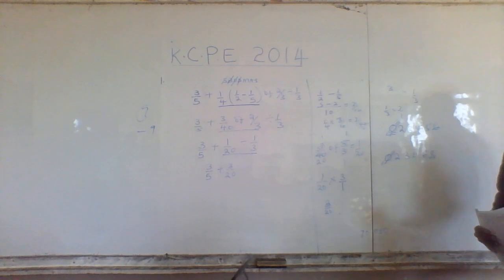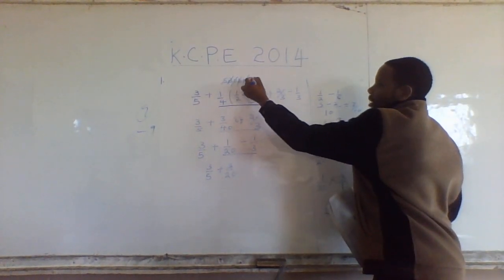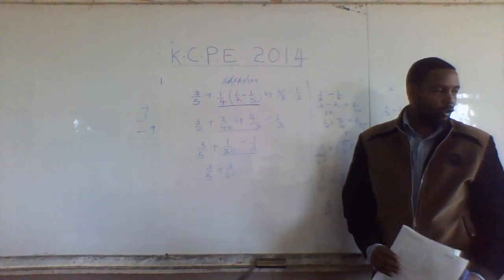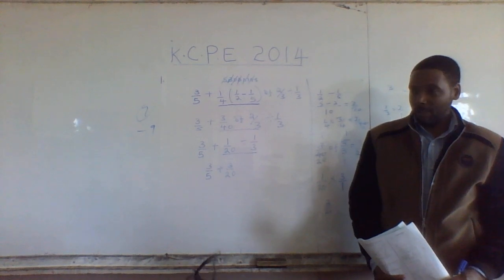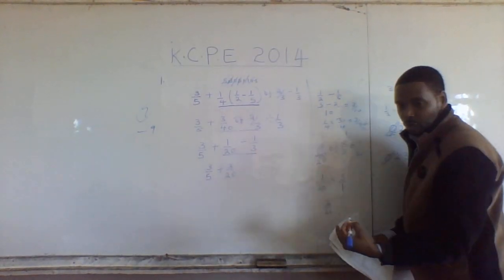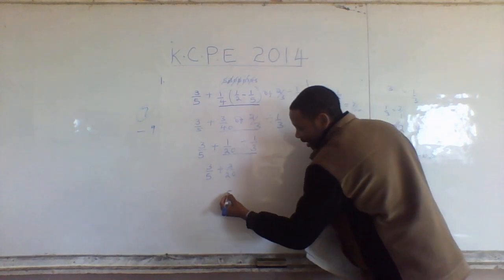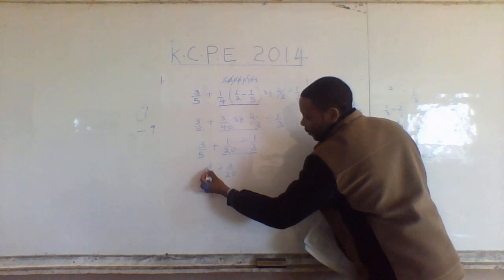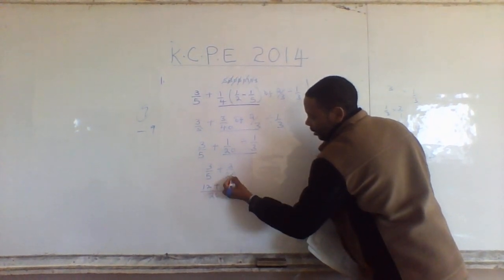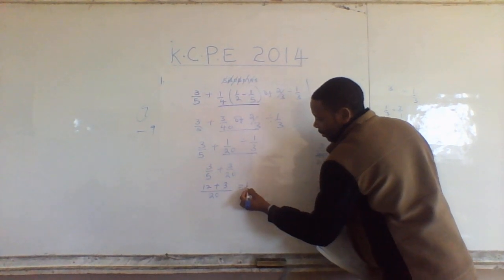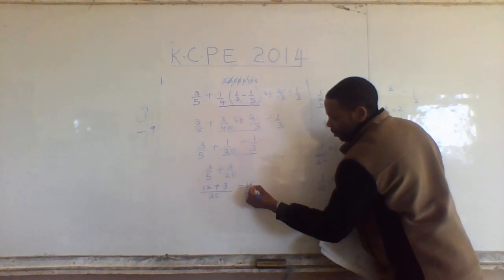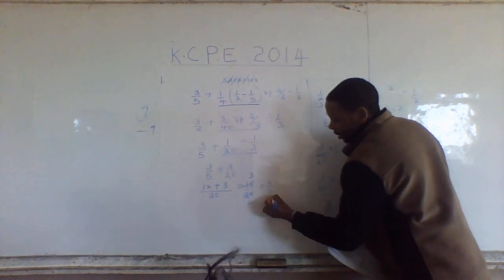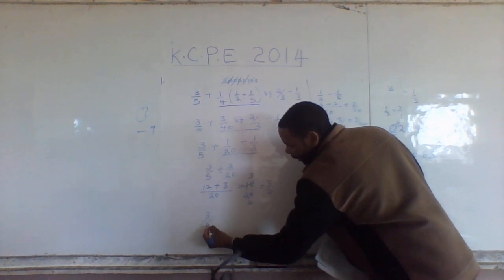There are 2 ways now to add this. There's no multiplication. One is finding LCM, the other one is renaming. Which of the two do you know? LCM, okay, good. But I will still show you renaming. Let's go for LCM. LCM of 5 and 20 is 20. 20 by 5, 4 by 3, 12. 20 by 20, 1 by 1, 1. You get 15 over 20. Never leave a fraction without simplifying. By 5, 3. By 5, 4. We get 3/4.